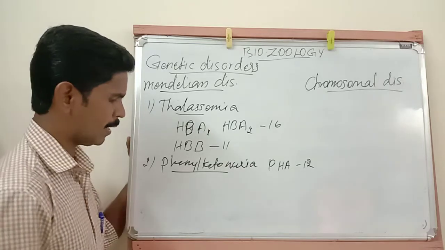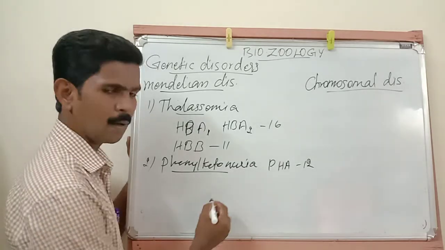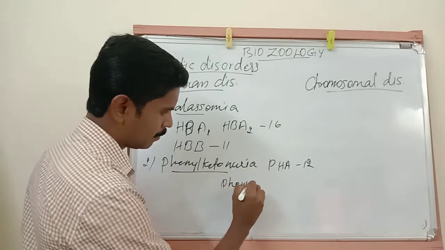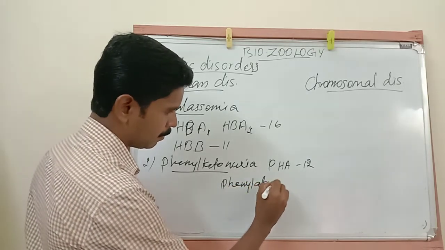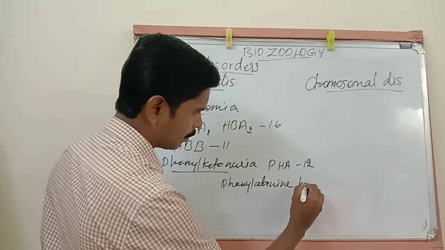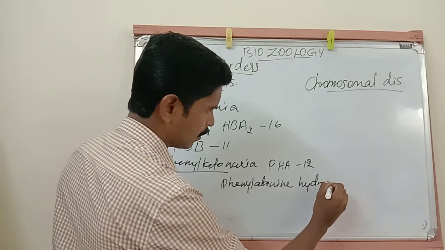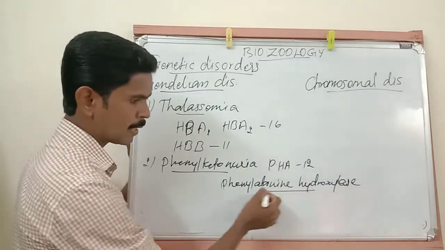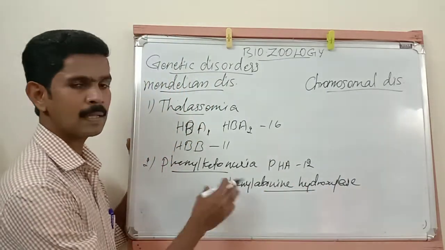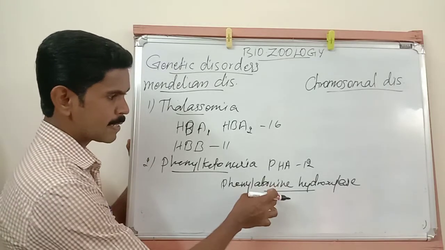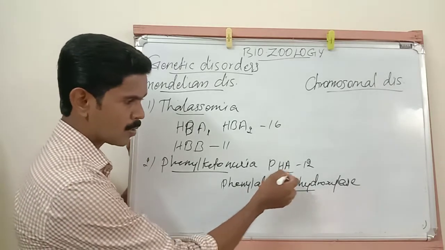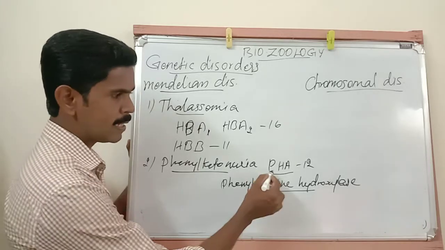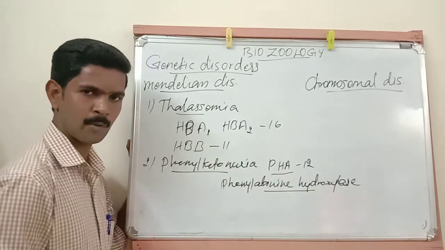Listen very carefully. There is one enzyme, and the name of that enzyme is phenylalanine hydroxylase. Phenylalanine hydroxylase is a very important enzyme. The production of this enzyme is controlled by the PHA gene, which is located in the 12th chromosome.